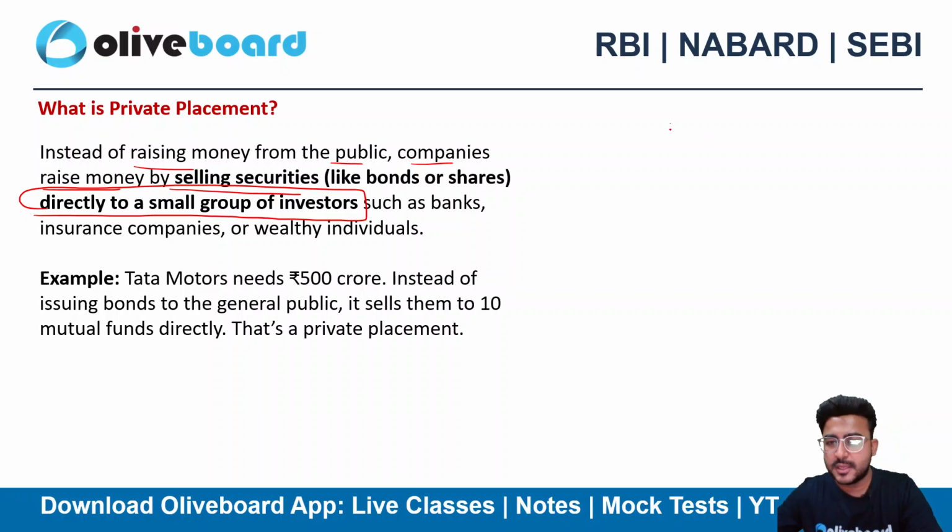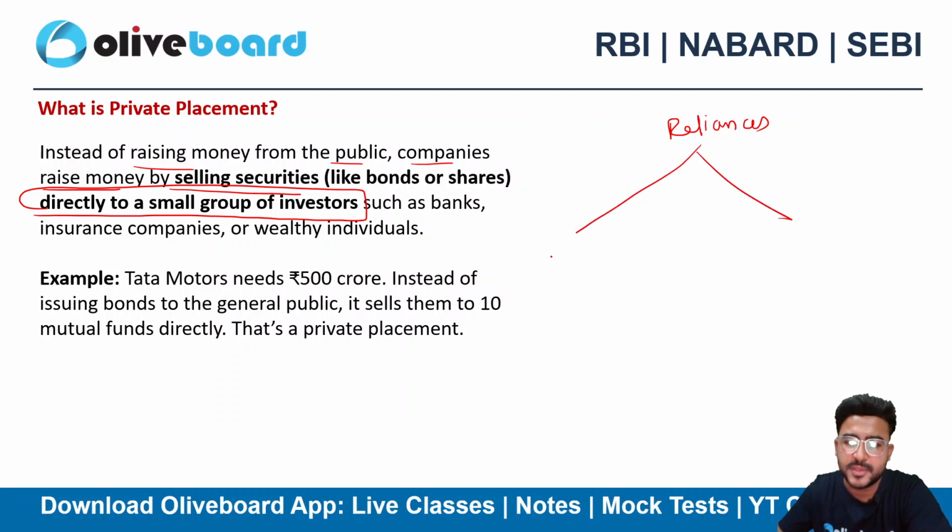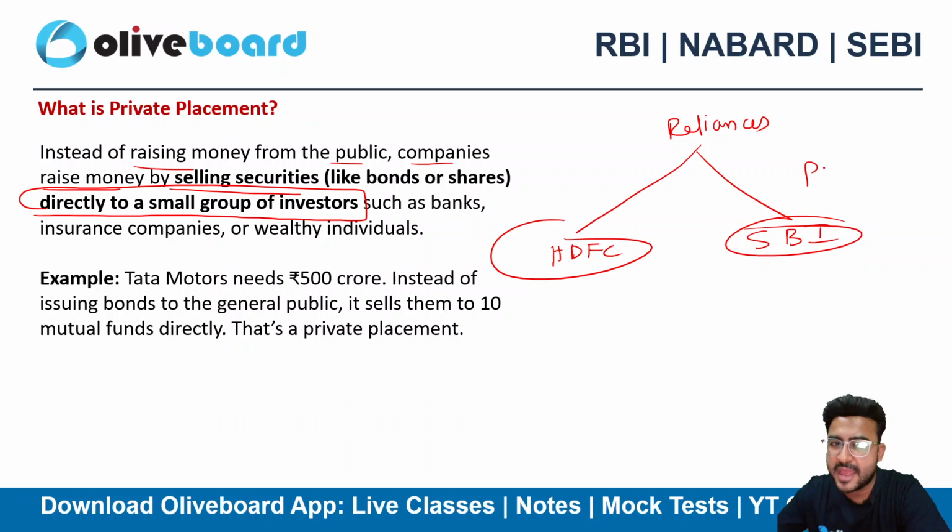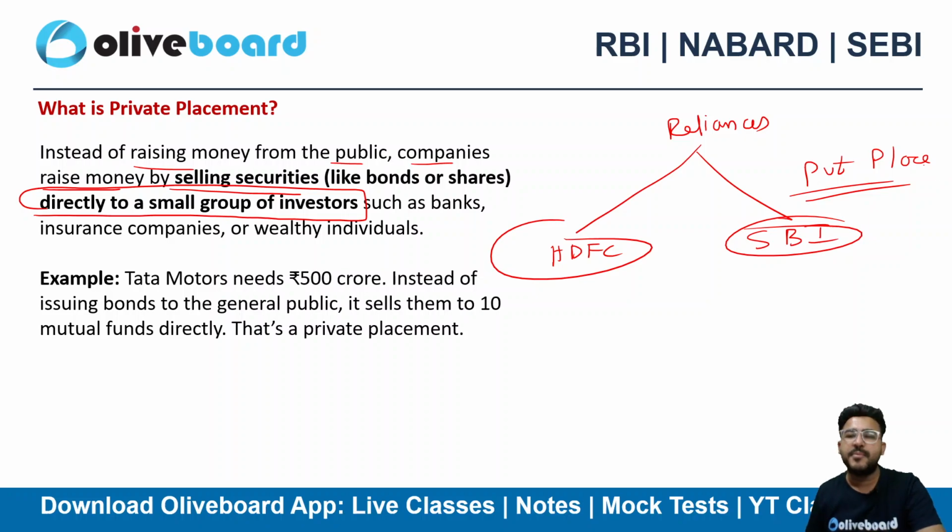Let's suppose Reliance Industries wants to issue bonds or debentures. They have selected that they will be issuing the bonds only to HDFC Bank and SBI Bank. So they need to make a private placement for this. That's not at all an IPO or an FPO, because it's not to the public at large. They are making the issue to a few select individuals, or a group of entities or companies.